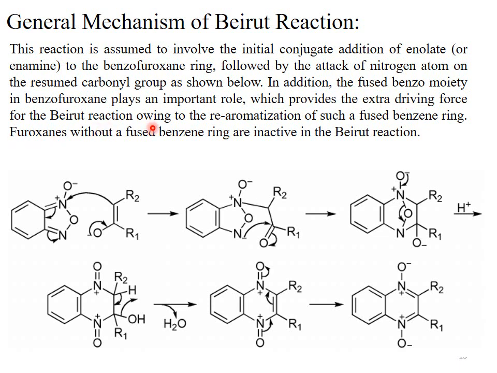In addition, the fused benzo moiety in benzofurazan plays an important role, which provides the extra driving force for the Beirut reaction owing to the re-aromatization of such a fused benzene ring. Furaxans without a fused benzene ring are inactive in the Beirut reaction.